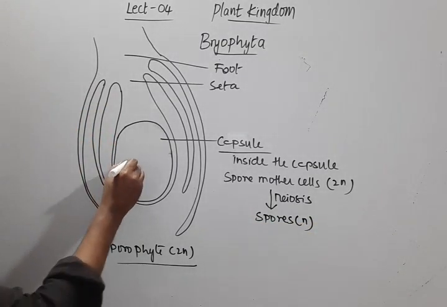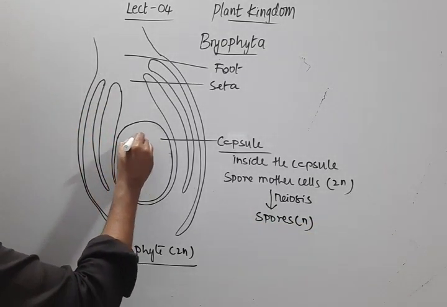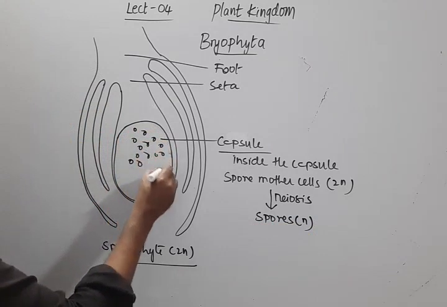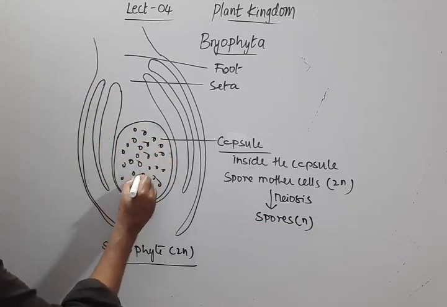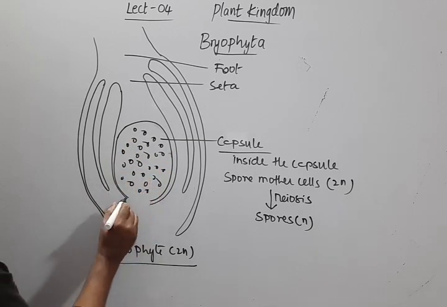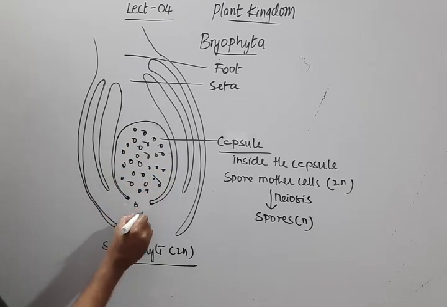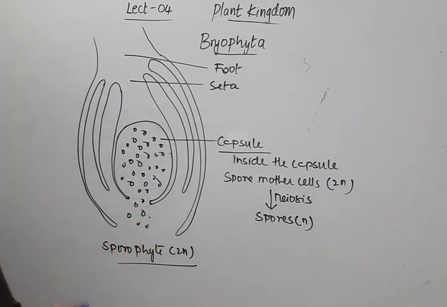Thousands and thousands of spores are produced, and once they are mature, the capsule breaks open and releases the spores. Upon reaching a suitable location, they germinate and give rise to the thallus of Marchantia, and the same process takes place.